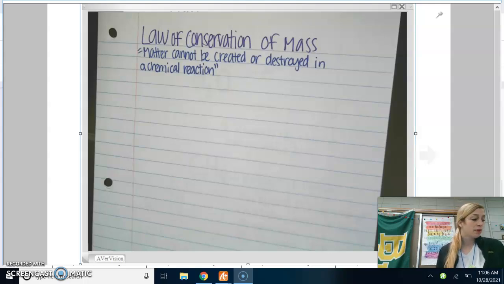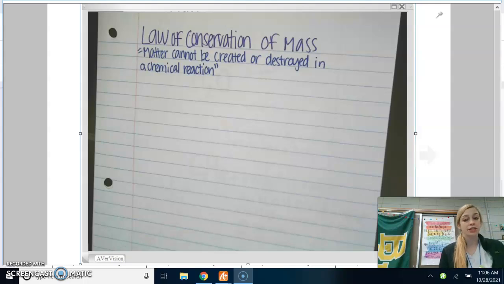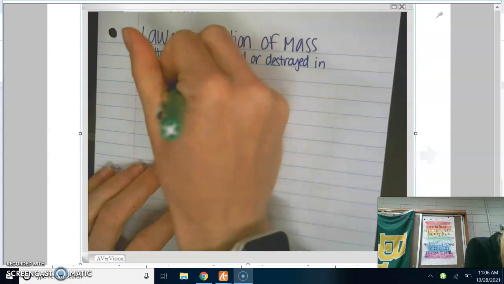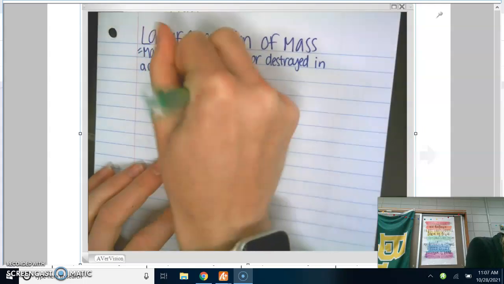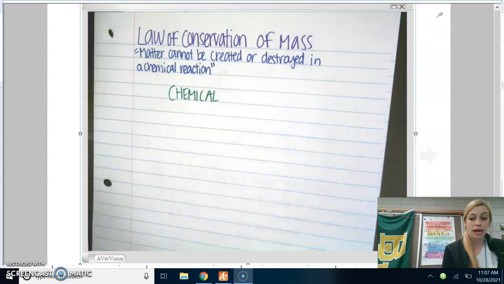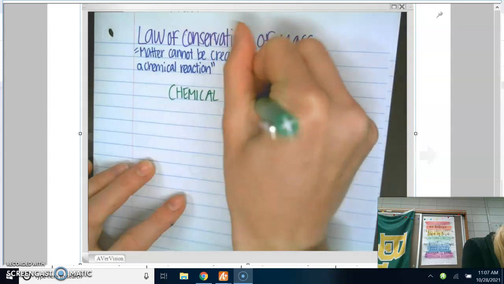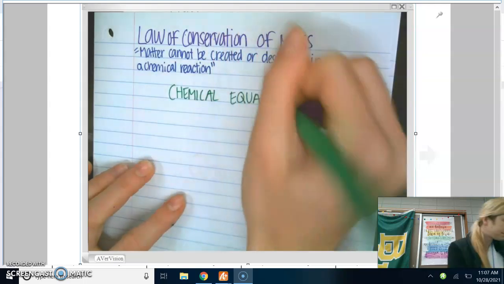but nothing is created or destroyed when we are talking about the amount of matter. So a way that this is represented or shown is through a chemical equation. I'm sorry, we know what a chemical reaction is. A chemical equation. So make sure you put your title. Sorry, I already had it written. Make sure you put your title and the law. And then we are going to write out a chemical equation so you can see what that looks like.